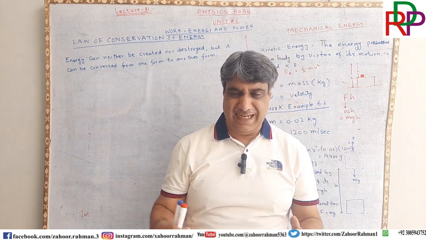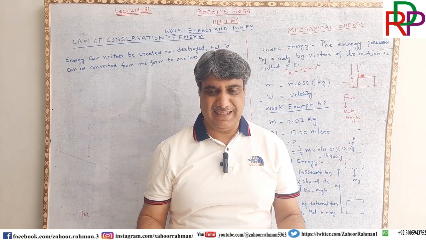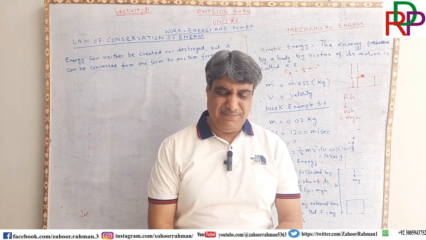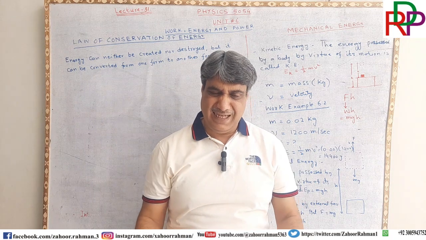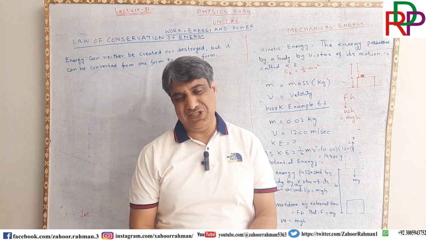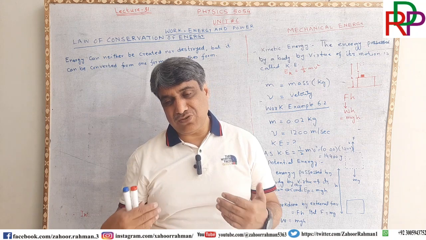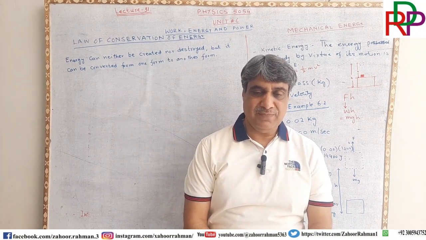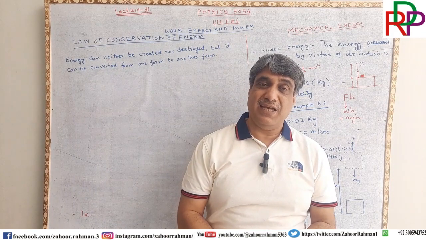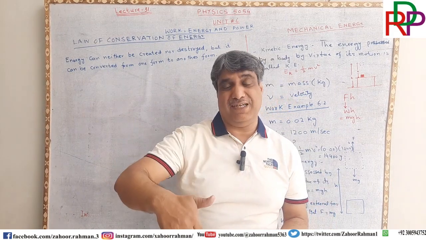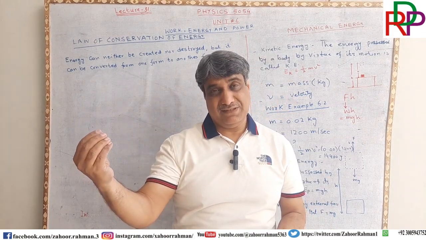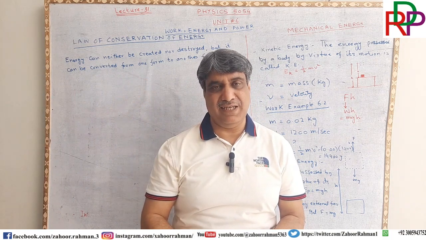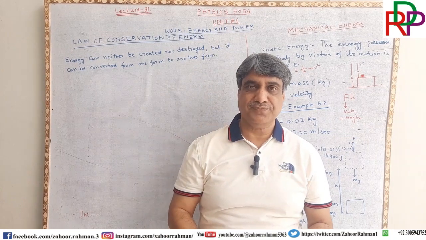Many students at this level are thinking, what is it? Energy can neither be created. We cannot create energy. So the first question is, from where is that energy coming? This energy is a God gifted thing. God is giving this. We cannot create energy. Yes, it is true.